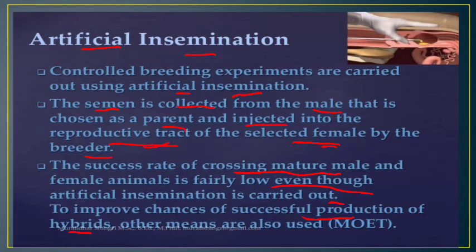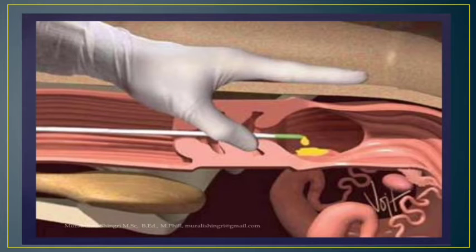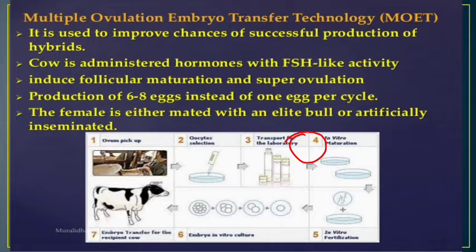Another technique is MOET, that is multiple ovulation embryo transfer technology. You can see in the diagram that the semen is injected indirectly into the female reproductive tract by a breeder for the production of the hybrid. So next is the multiple ovulation embryo transfer technology.